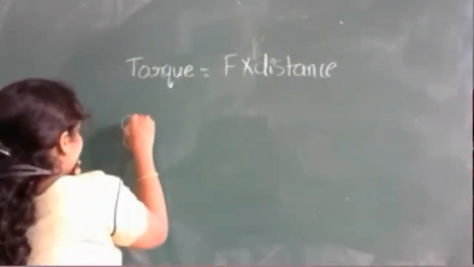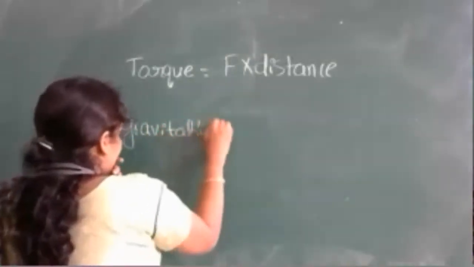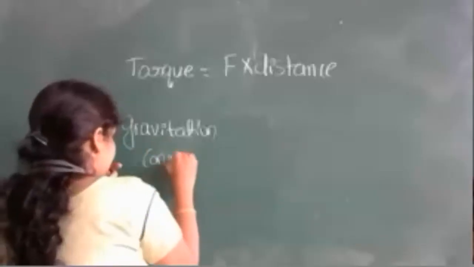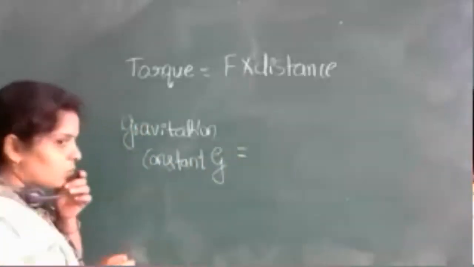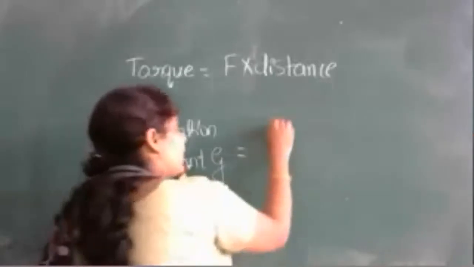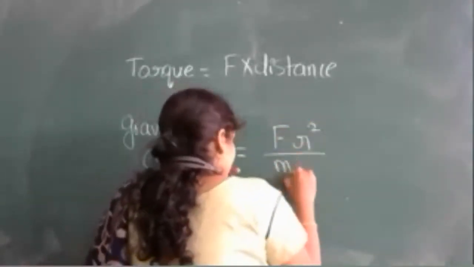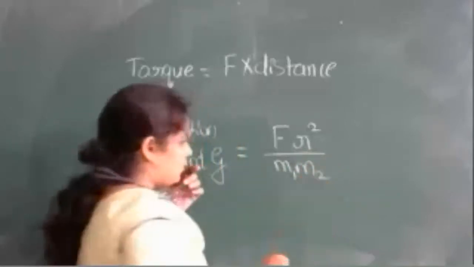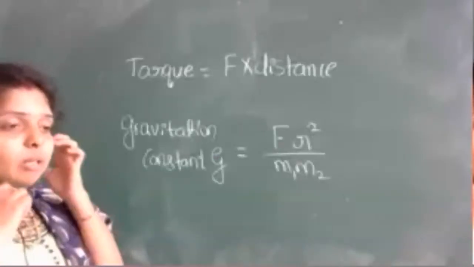Then I'll give the gravitational constant. Capital G is equal to F into R square divided by M1 into M2. I hope you remember that in 9th standard you studied gravitation, the universal law of gravitation.